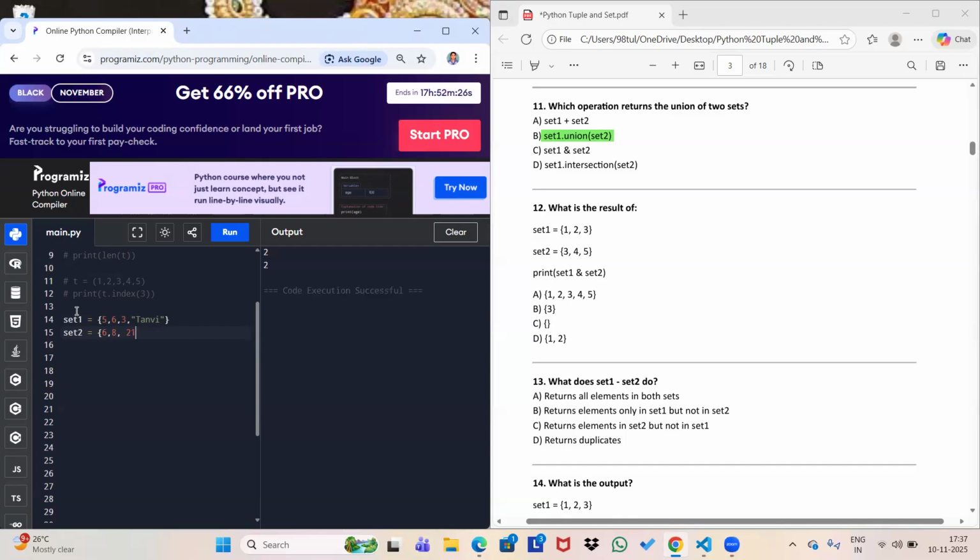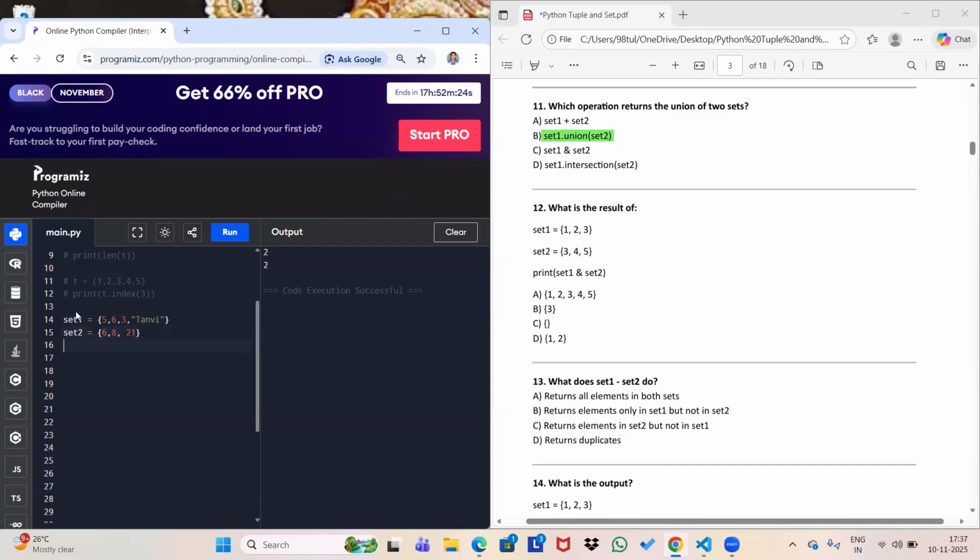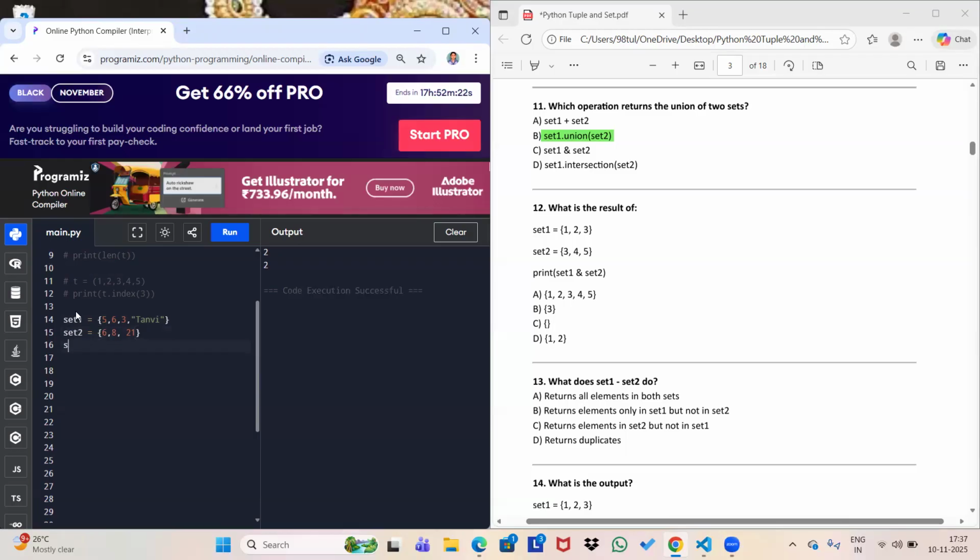This is all about set 2. Now I'm going to print set 1 plus set 2. So what will be the answer? The answer will be an error, type error: unsupported operand type for plus, set and set. So it will not work.